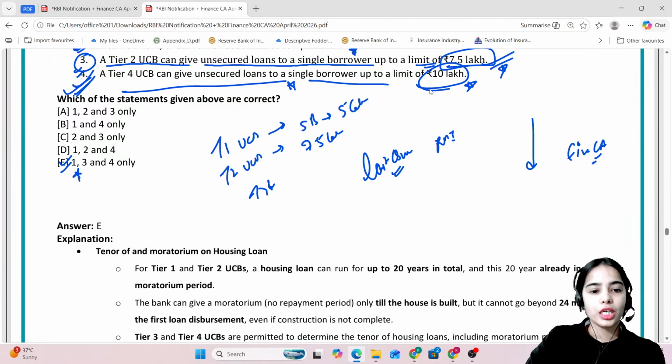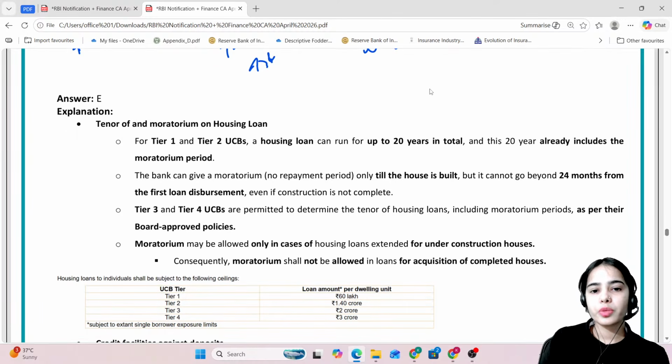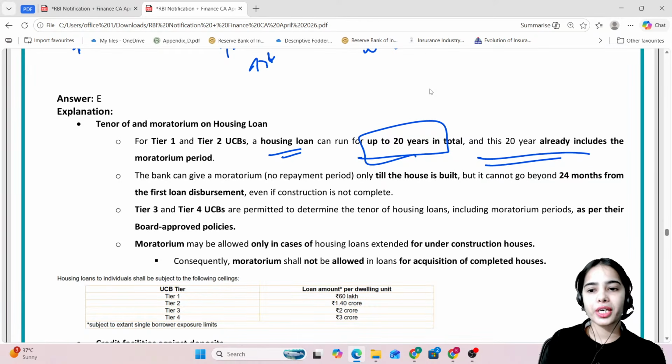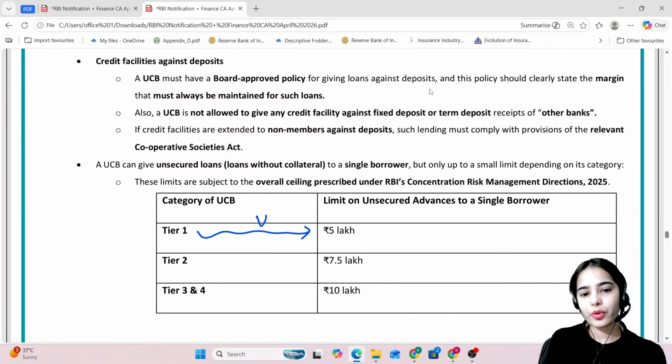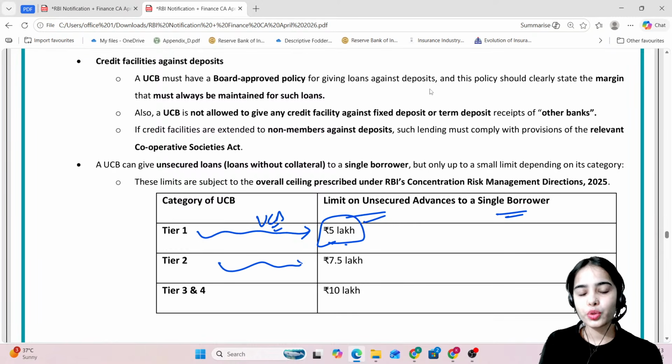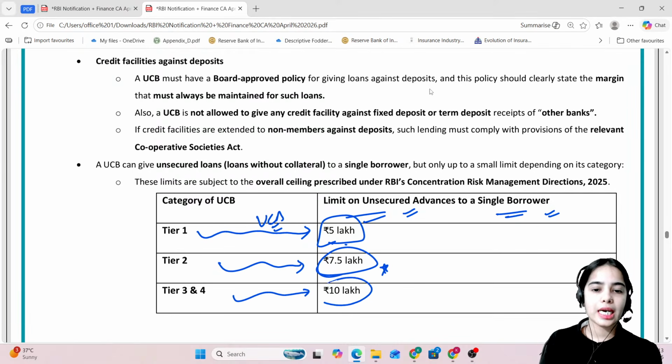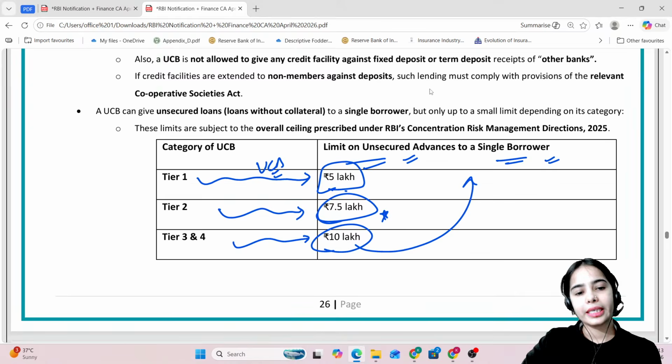Yes, very good. So this is the idea that for Tier 1 and Tier 2 UCBs, a housing loan can run up to 20 years in total, including the moratorium period. The moratorium period should not be more than 24 months, and the moratorium period should only be provided for the construction of the houses. Next is that the Tier 1 UCBs can provide the unsecured loan to the single borrower up to the limit of 5 lakh. Tier 2 UCBs can provide the unsecured loans up to the limit of 7.5 lakh to a single borrower. Tier 3 and Tier 4 can provide the unsecured loan up to the limit of 10 lakh to a single borrower.